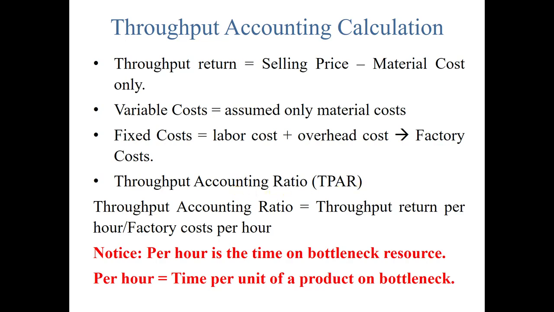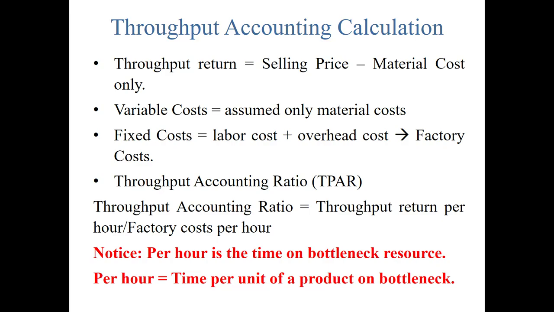What is the formula of the throughput accounting ratio? Look, we have a problem: a limited resources problem means a bottleneck. Now we need to consider this return and this cost in relation to that bottleneck resource available to us.